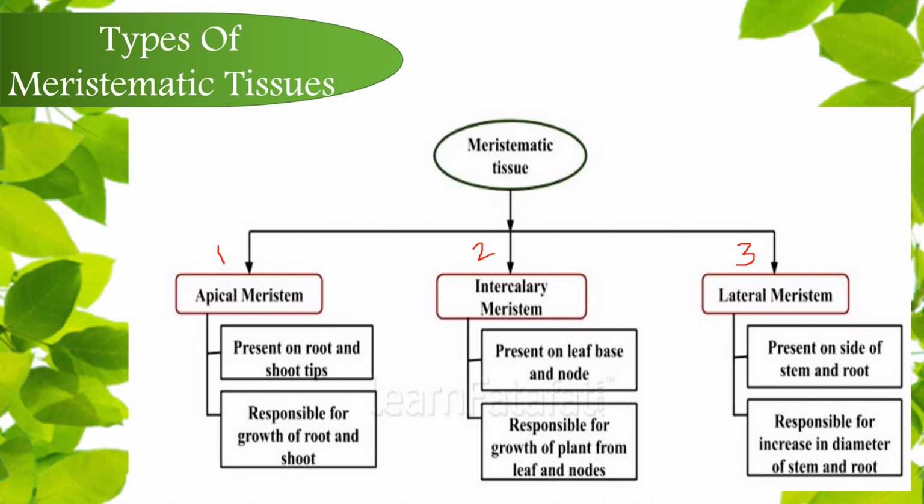The apical meristem is present on the root and shoot tips and is responsible for growth of root and shoot, thus resulting in the increase in the length of the plant. The intercalary meristem is present on leaf base and node and is responsible for growth of plant from the leaf and the nodes. The lateral meristem is present on the side of the stem and of the root and is responsible for the increase in diameter, also called girth, of the stem and the root.